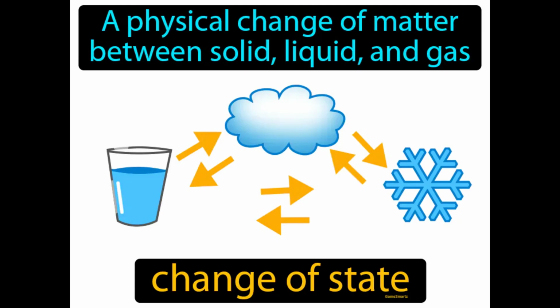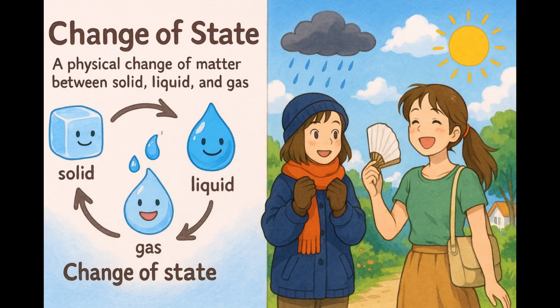A physical change of matter between solid, liquid, and gas. Change of state. It is when matter changes from one form to another, like ice melting into water. Have you ever tried to decide what clothes to wear when the weather keeps changing unexpectedly? This is similar to how matter changes between solid, liquid, and gas, adapting to different conditions, just like you adapt